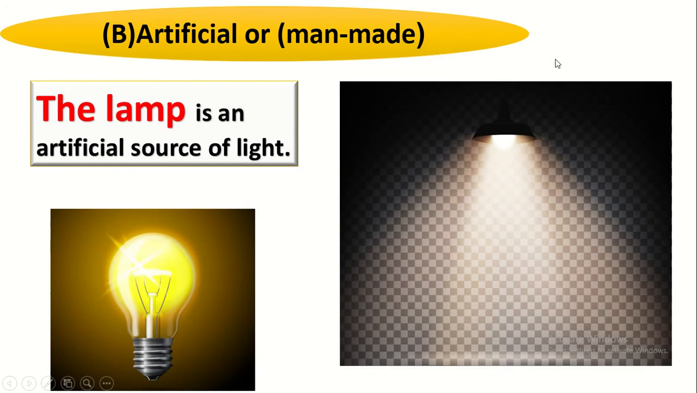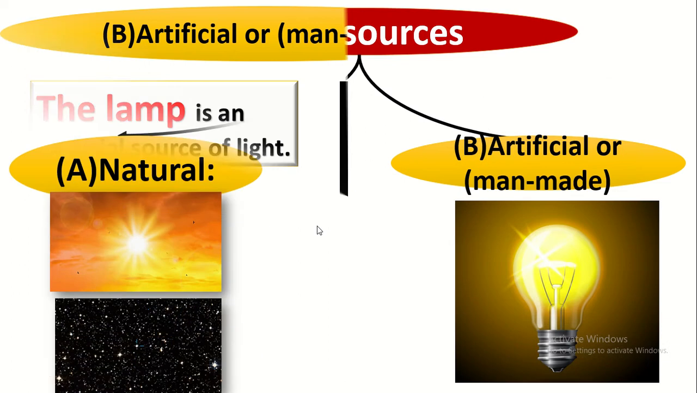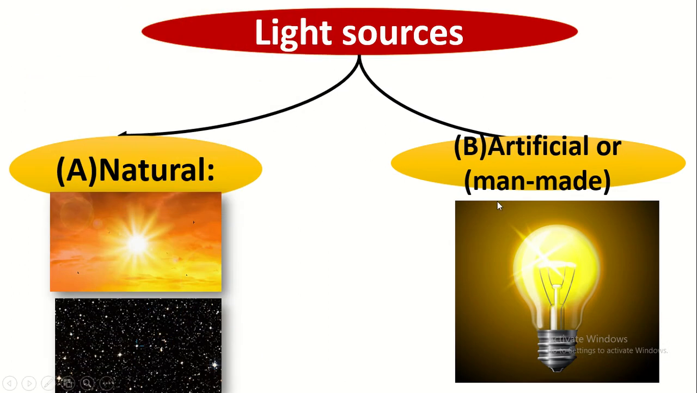Now let's go to the artificial sources, or the sources which we can make. Like what? Like the lamp. The lamp is an artificial source of light because humans make it. The lamp gives the light to the room, to the home, to the streets, to the schools, and to everywhere. Again, we have two types of sources, natural and artificial: natural sources like the sun and the stars, and artificial sources like the lamp.